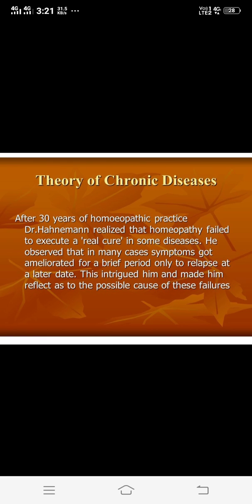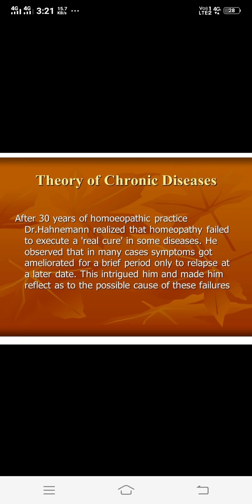So these are the types of acute diseases: individual acute disease, sporadic acute disease, and epidemic acute disease. Now the second is chronic diseases. What are chronic diseases? Chronic diseases are those in which there is derangement in the dynamic force due to a dynamic cause, in which the onset of disease is imperceptible, slow and gradual, and the intensity of signs and symptoms is less.